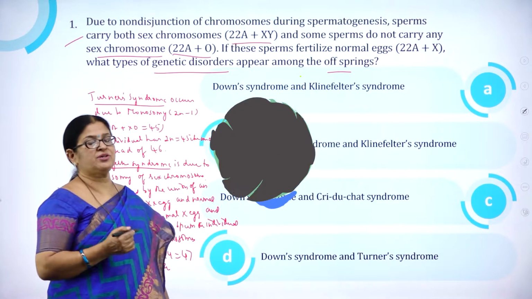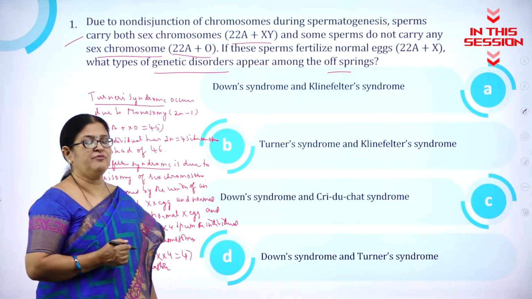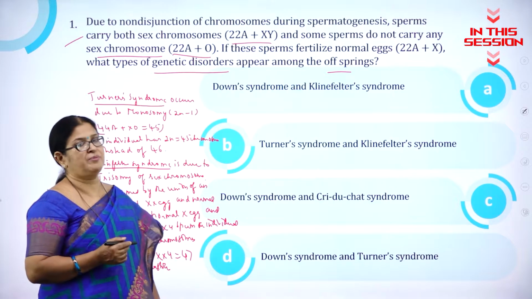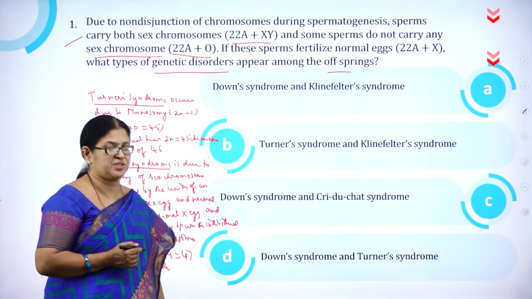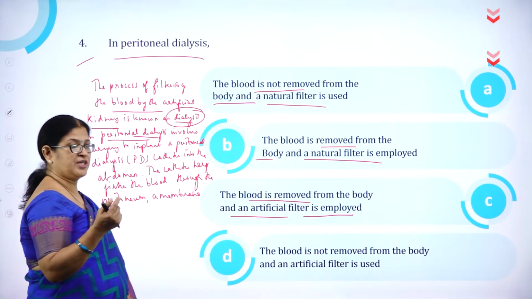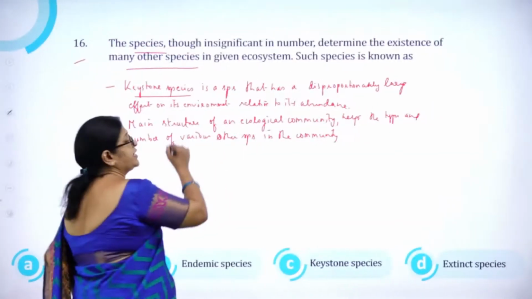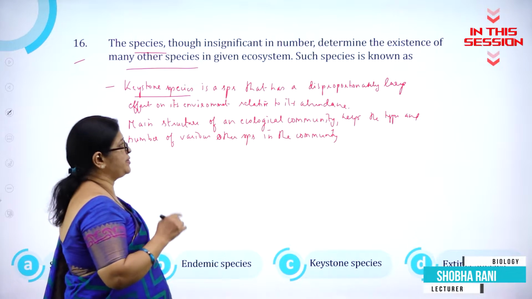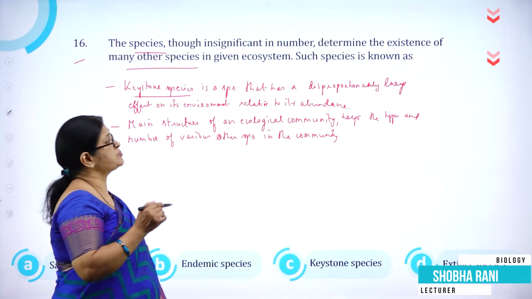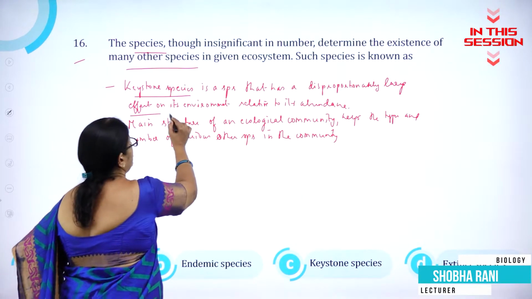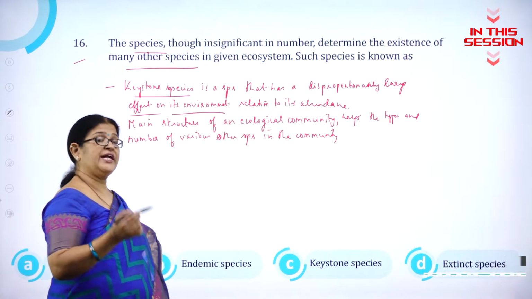The abnormalities or the change in the chromosomal number will lead to anomaly or abnormality, or otherwise we call it as syndromes. Hemodialysis, the very word itself will tell you, blood. UGG codon codes for tryptophan. The keystone species is the species that has a disproportionately large effect on its environment relative to its abundance.